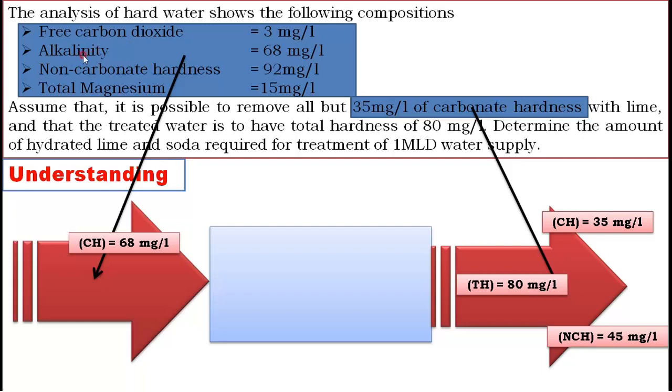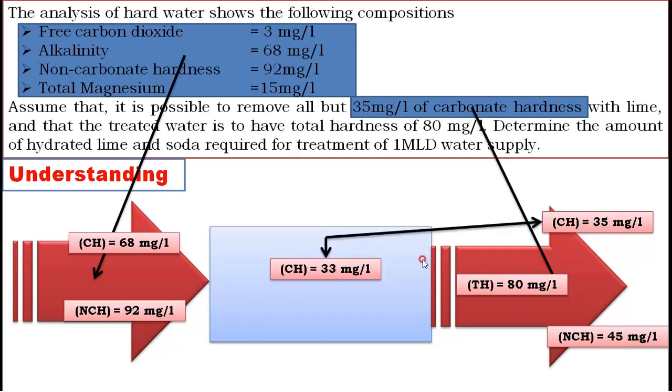Therefore the alkalinity, whatever is present, will be equal to carbonate hardness. Therefore, this 68 I will write as temporary hardness. Understood? Now, here non-carbonate hardness is directly given as 92, that I will write here in the raw water. Then CH coming to here, 68 mg per liter temporary hardness is there.